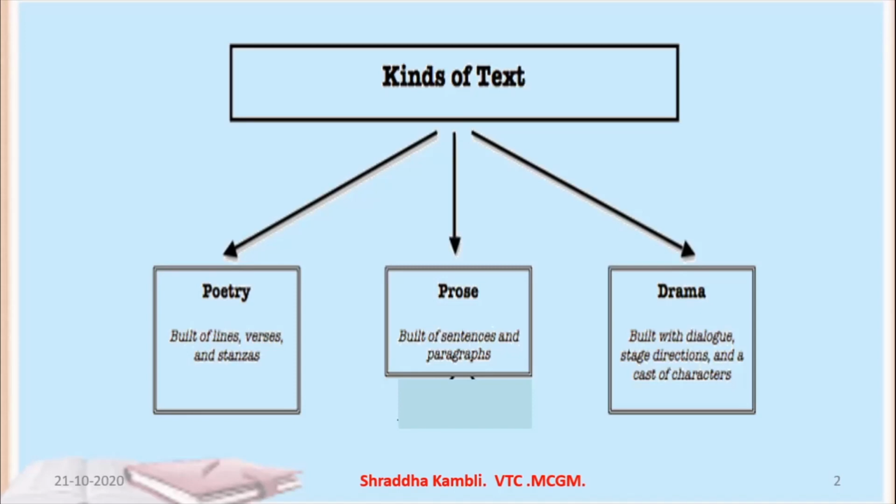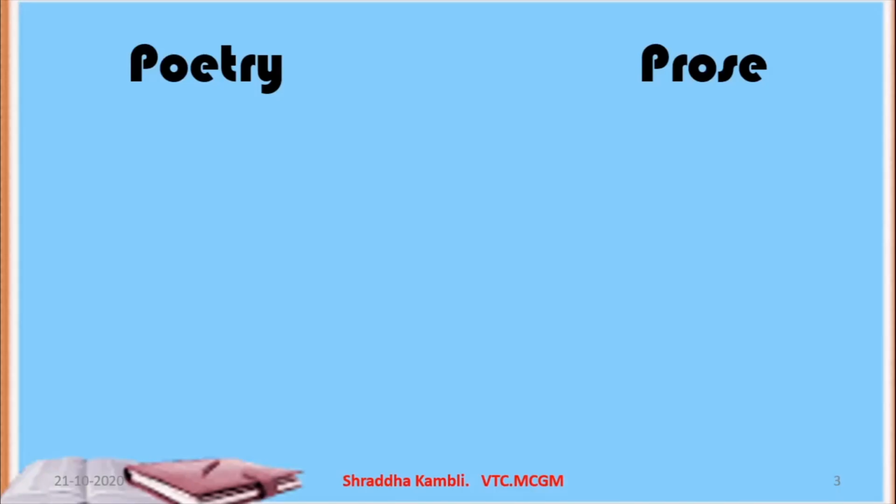So what is a drama, children? Let us see. In a drama, we have dialogues, we have a stage, we have characters, etc. Whereas in poetry, we have lines, verses and stanzas. And in prose, we have sentences, paragraphs, etc. So what are the lessons which we have done in prose and poetry this year? Can we try and see some examples?